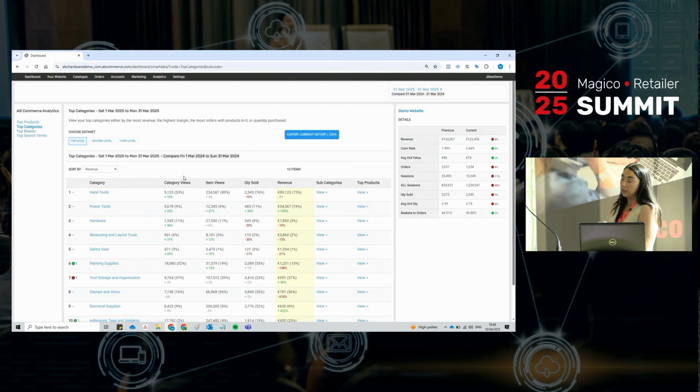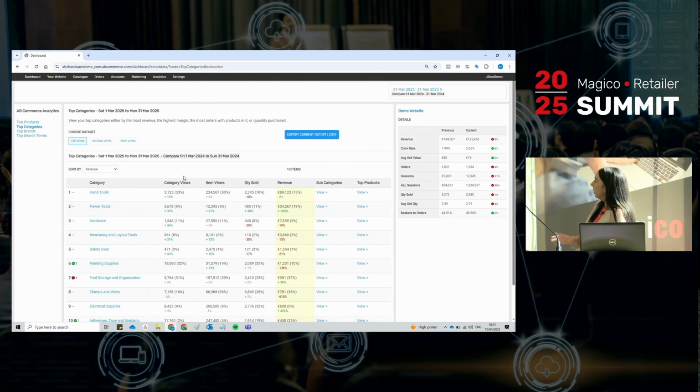And just in relation to why you look at these analytics and reports, we know some people don't look at their analytics at all. We know some people look at the numbers when they need to know them. And then we also have retailers that are looking at them consistently, but maybe not taking insights or actions from them. So just as a couple of examples, again, this is demo data, you'll see that hand tools is making up 73% of the revenue, so it obviously doesn't add up there, but just for an example.